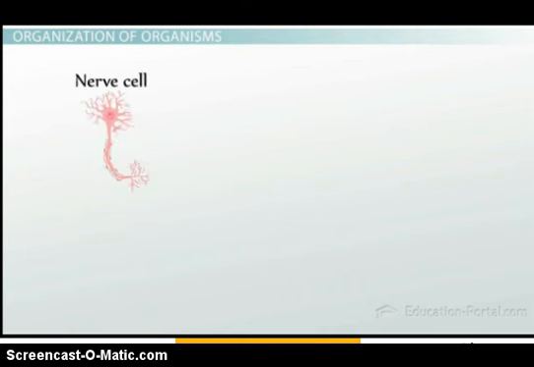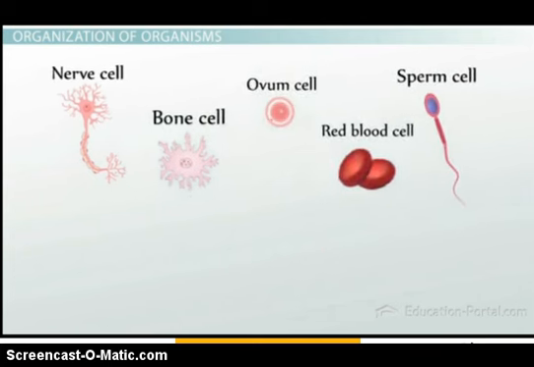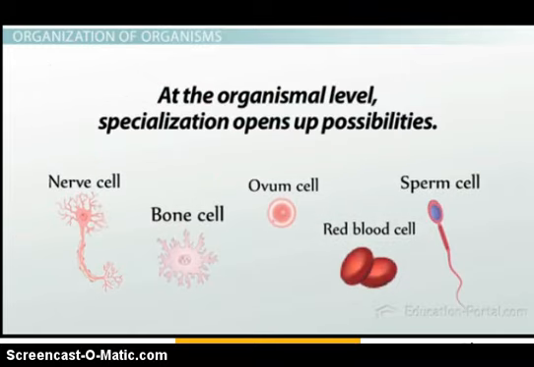So back to the question of whether or not specialized cells are more limited than single-celled organisms. At the cellular level, the specialized cell is limited to performing its specific task and is more limited than a single-celled organism. However, at the organismal level, specialization and division of labor opens up almost limitless possibilities for variation of structures, and it frees multicellular organisms from the limits of single-celled organisms in terms of size and complexity. In this set of lessons, we're going to talk about